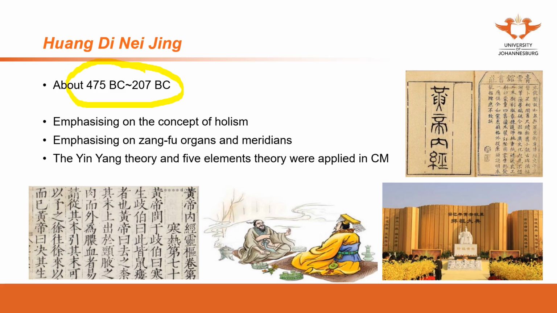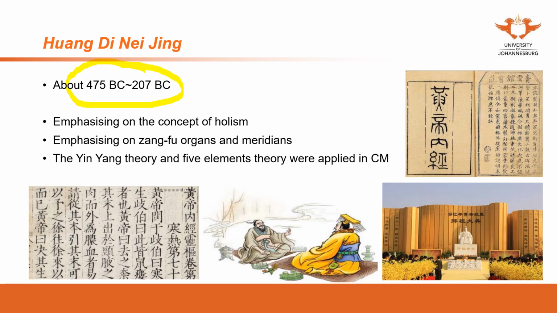And then we're going to find abnormal areas in certain parts of the body, and we may think this may be related to certain organs. So where does the link come from? That's from Huangdi Neijing. In Huangdi Neijing, the connection between the organs and the meridians has been discussed.